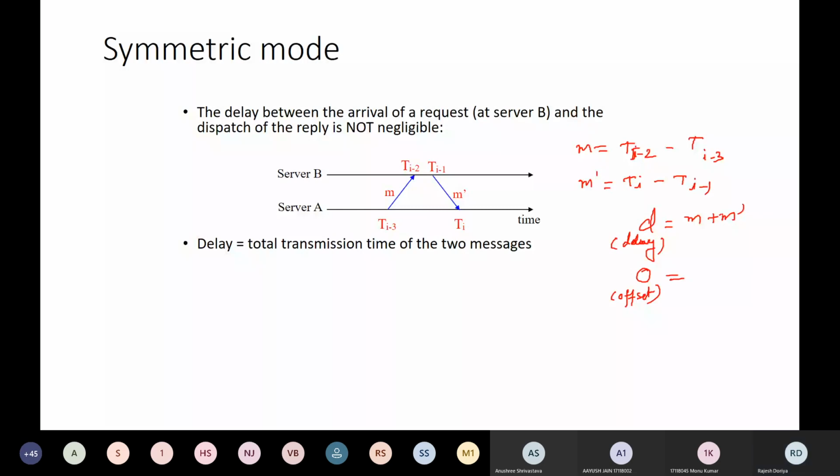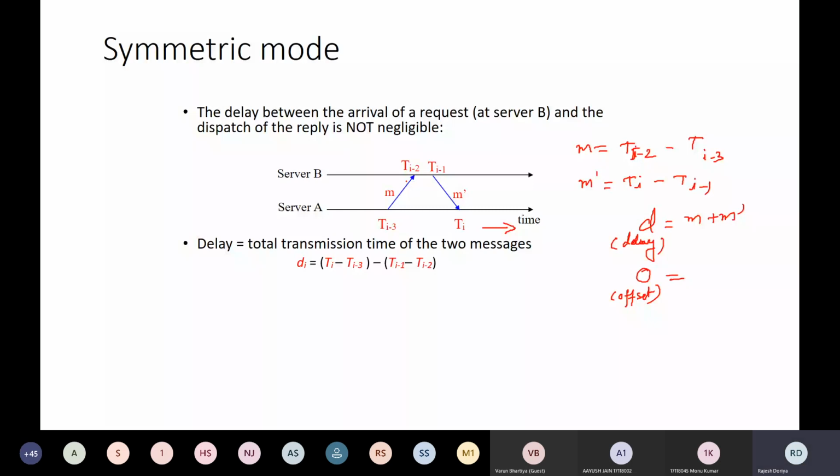Okay, I'll repeat once again. The question was, we were supposed to find out the delay, right? Since this is a time diagram, you always need to subtract the earlier one from the later one. So if you want to calculate m, then you have to subtract Ti-3 from Ti-2, because this is the direction of the time.